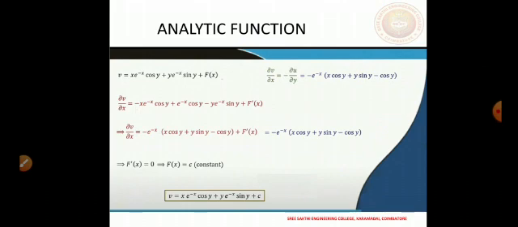This constant can be anything; one can choose 0 or 1, 2, 3, or any complex number. So for a given u, first we checked that the given u is a harmonic function, and then using the CR equations we are able to find this v such that u plus iv becomes an analytic function.